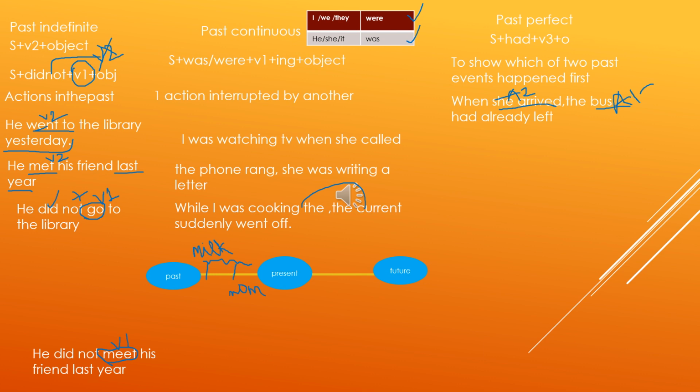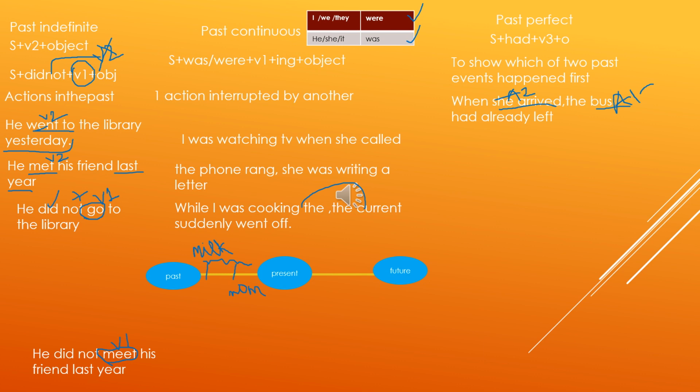So here we have two sentences, she arrived, second one is the bus left. So which event happened first? Firstly, the bus left, and when the bus left, she arrived. So to decide the order of events in the past, we use past perfect tense. So we have used had with divorced. That means this event happened first. Firstly they divorced and then I met them.